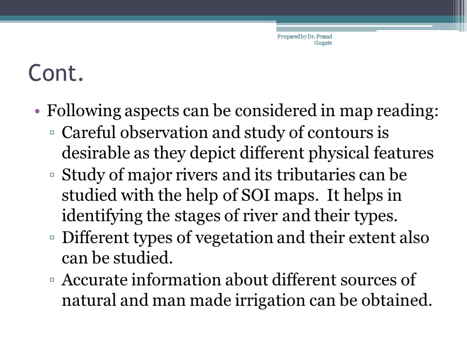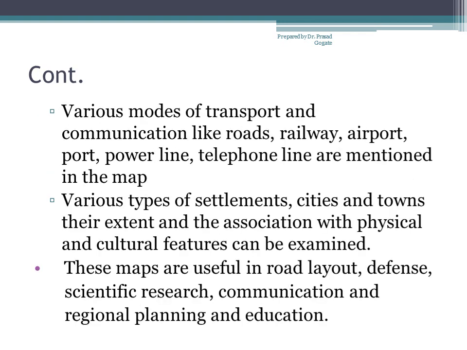Then accurate information from different sources of natural and man-made irrigation can be obtained. Please keep in mind, my dear students, whatever information is given by the Survey of India topographical map is most authentic and accurate. There is no confusion, there are no errors. That's why this is one of the best means on which many people depend. Now, who are using the topographical maps? We'll see later. Various modes of transport like roads, railway, airport, power lines, telephone lines are mentioned.